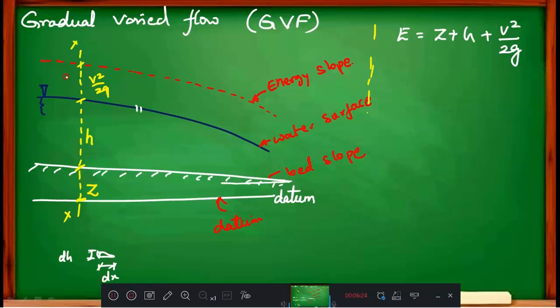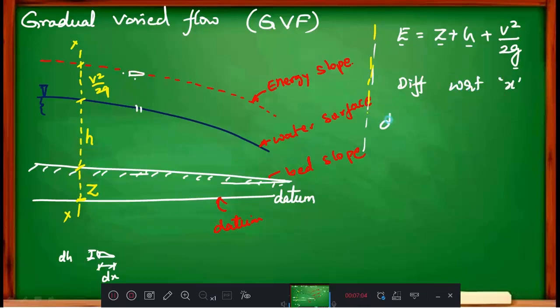Means that this entire line I have to differentiate with respect to x. Say for example, if I take a small slope here, dx and dE, and here dx and dz, and this one is dh and dx. Therefore, I have to differentiate this with respect to x, because all these energy, slope, water surface and kinetic energy are varying with respect to length. Length means what? x. Length is x. Therefore, I have to differentiate with respect to length.